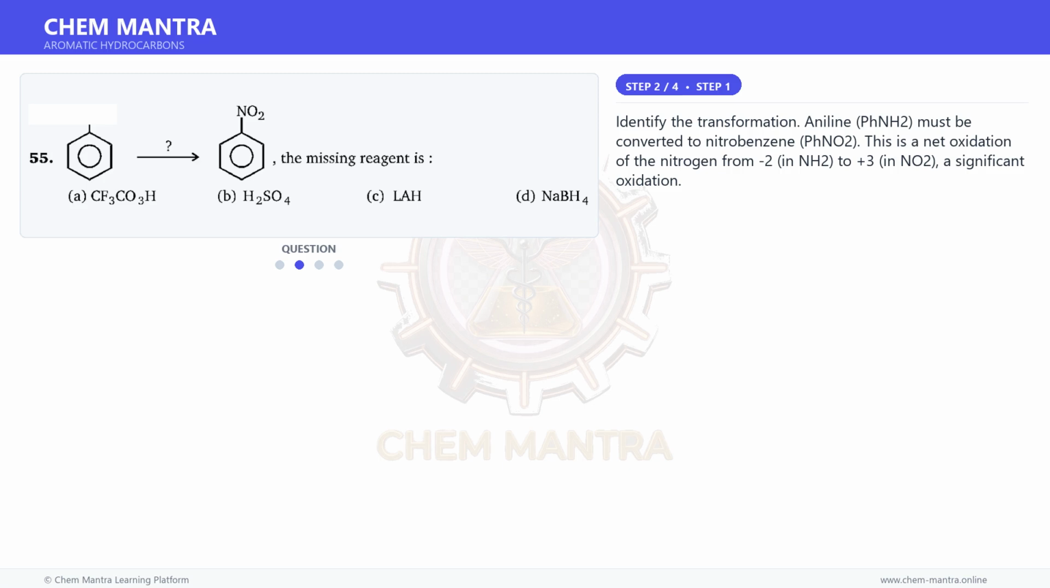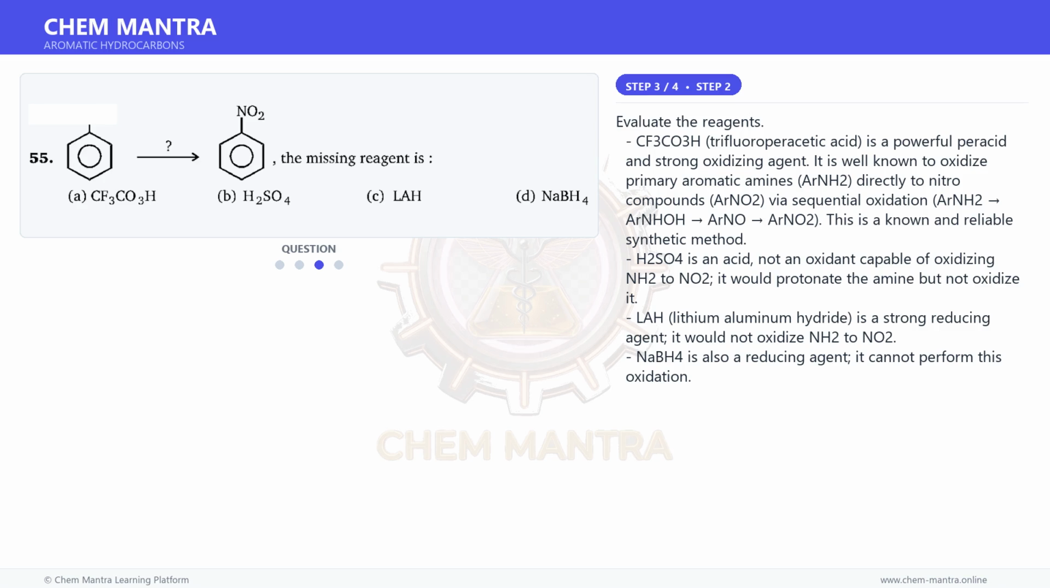Identify the transformation. Aniline, PhNH2, must be converted to nitrobenzene, PhNO2. This is a net oxidation of the nitrogen from -2 in NH2 to +3 in NO2, a significant oxidation. Moving on to the next step.